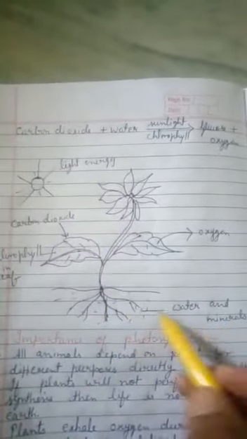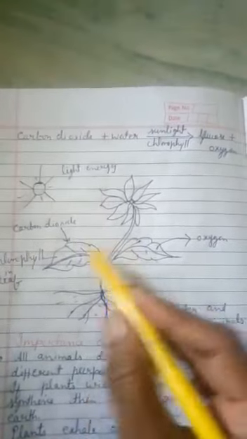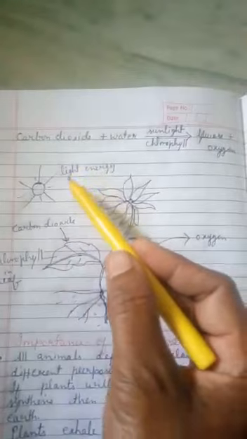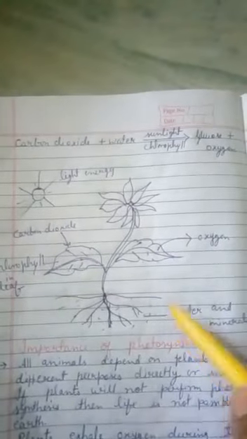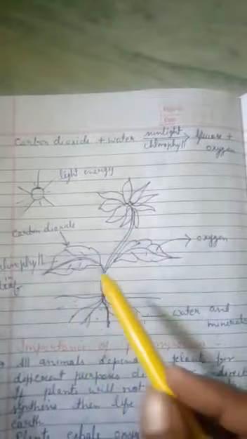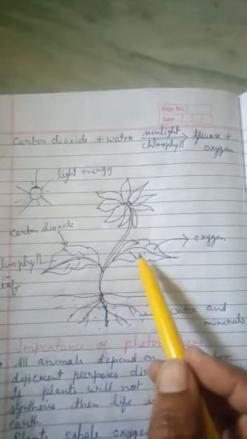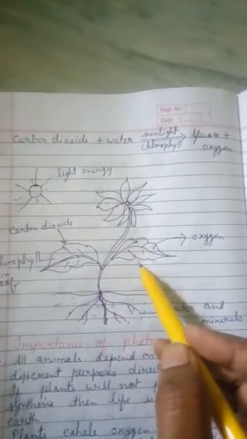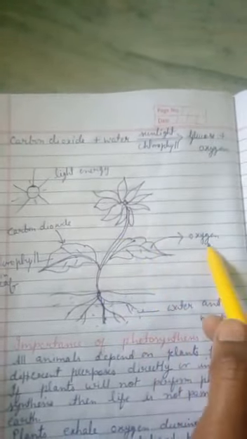Water and minerals are absorbed by the roots of the plants. With these raw materials, light, carbon dioxide, chlorophyll, water, the green plant prepares the food, glucose, which is stored in the plant, and in this process oxygen is also released.